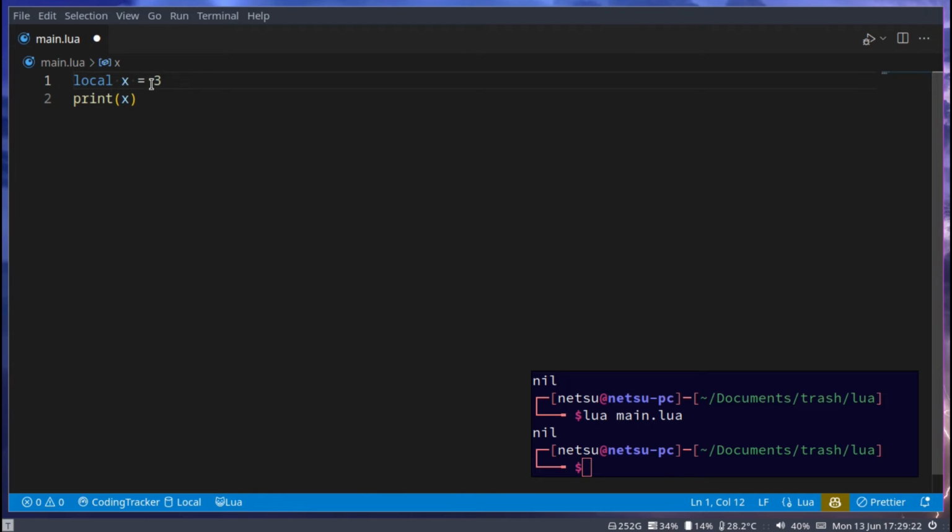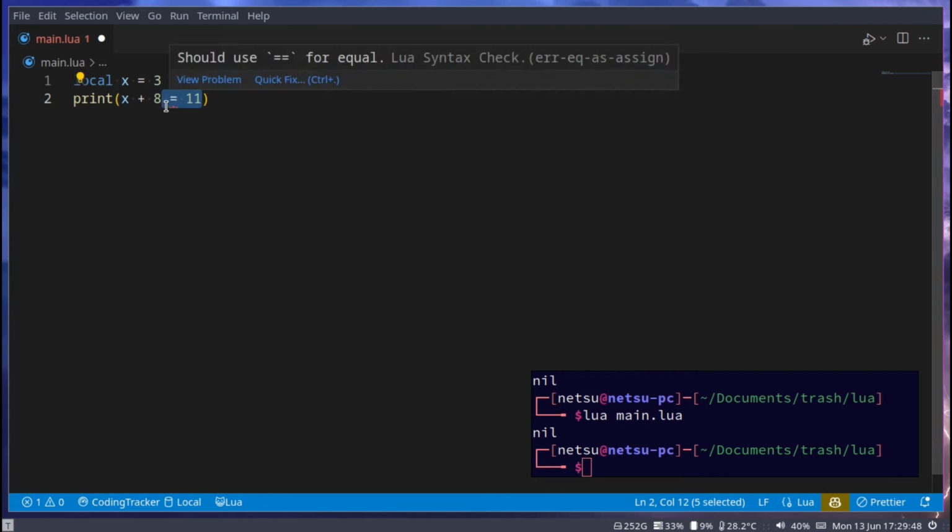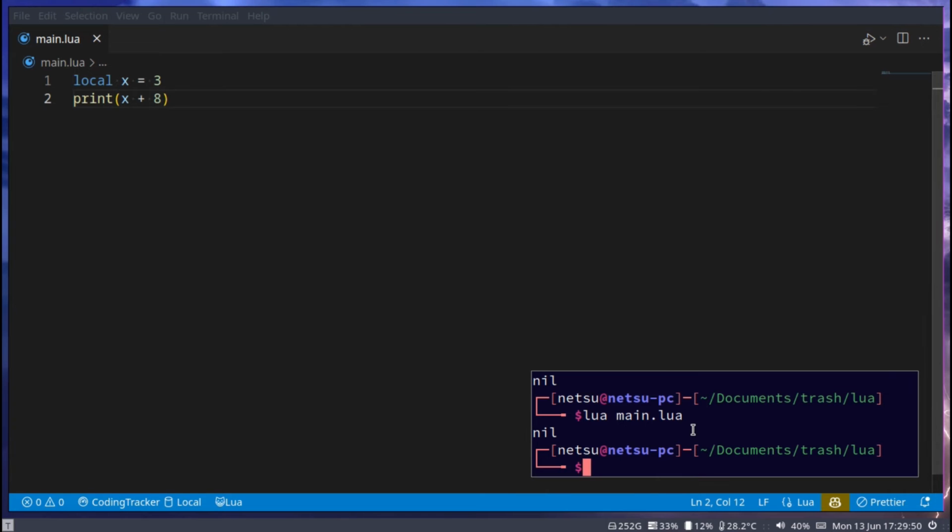So let's say x is 3. Now, if you remember the basics of algebra, you can usually say something like x plus 8 is equal to 11. Maybe in high school you had to convert this to figure out what x is. But in this scenario, we are actually giving x. We know what x is. We are providing x. So we know we'll get 11 here. So we run this, we get 11.